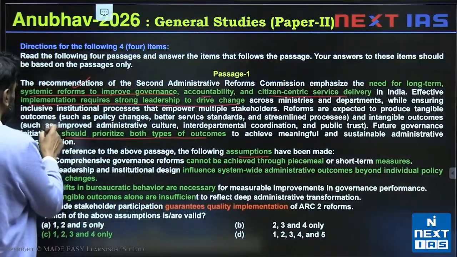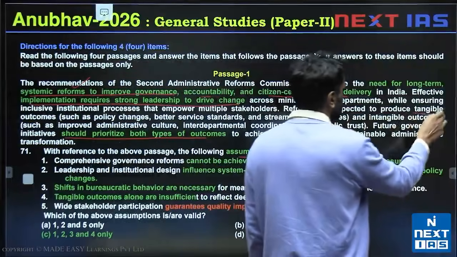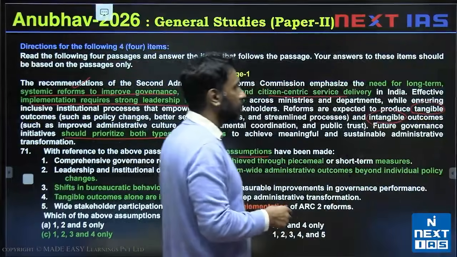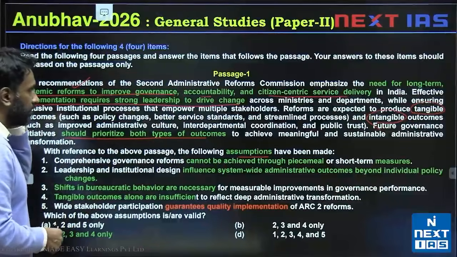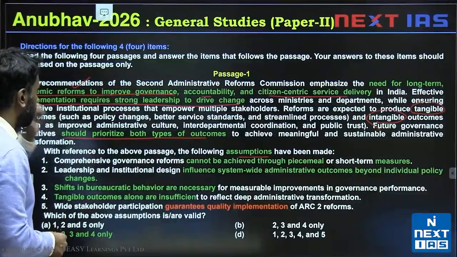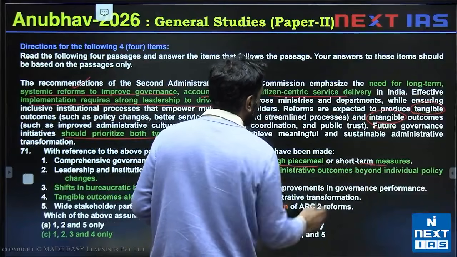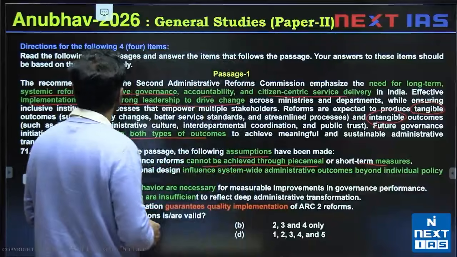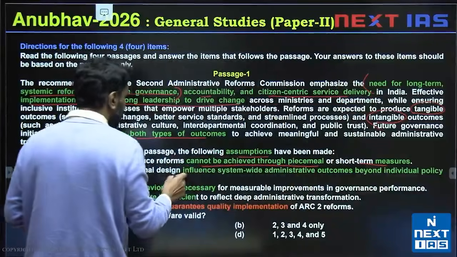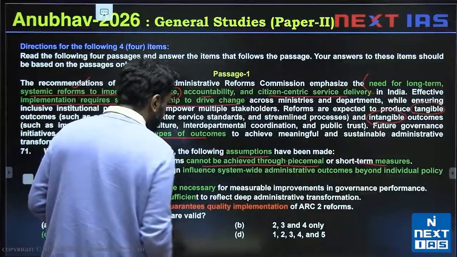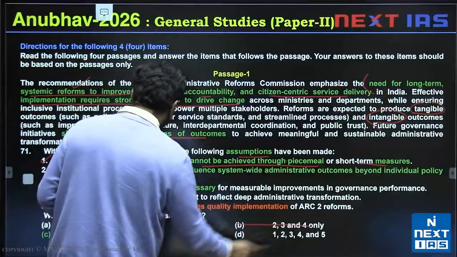Tangible outcomes and intangible outcomes. We see this phrase again here, tangible, intangible, but the outcomes are different. We need to focus on both of these outcomes to prioritize this. So let's take a look at valid assumptions we could make. Comprehensive governance reforms cannot be achieved through piecemeal short-term measures. So we need long-term systemic reforms. We can't do this, cannot be achieved through short-term measures. 1 is valid. So this would eliminate B.